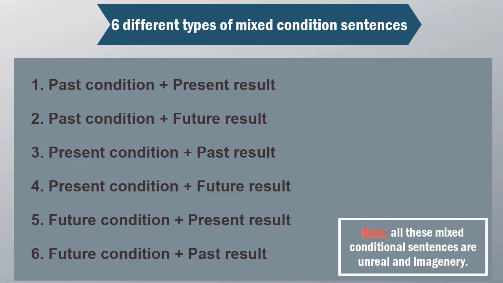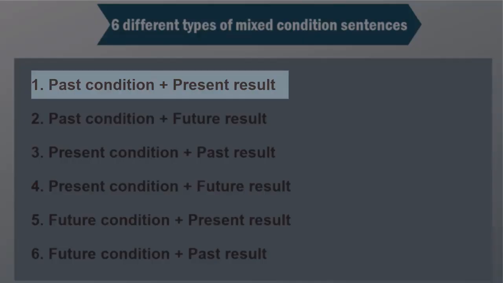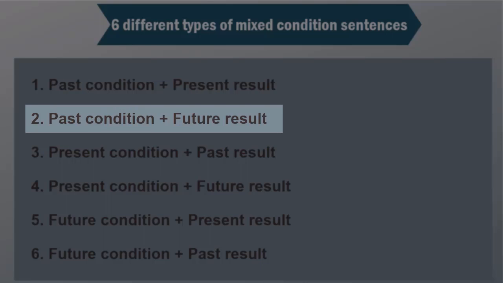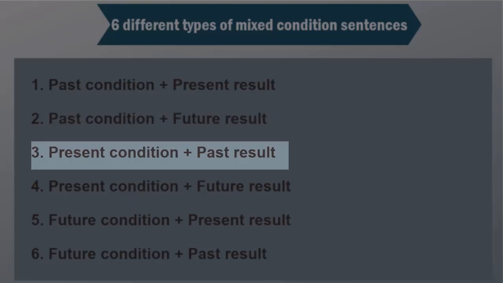All right. So we've got 6 situations. Number 1, a past condition, if clause in the past and the result clause in the present. Number 2, a past condition, if clause in the past and the result in the future. Number 3, if clause in the present and the result in the past.